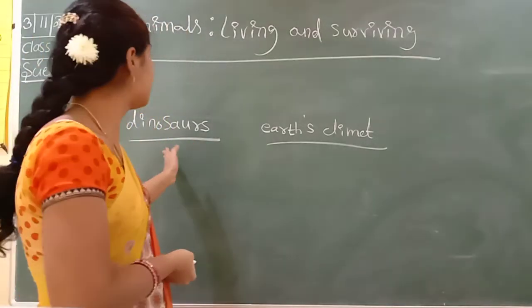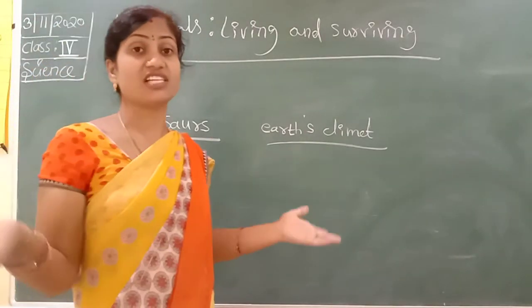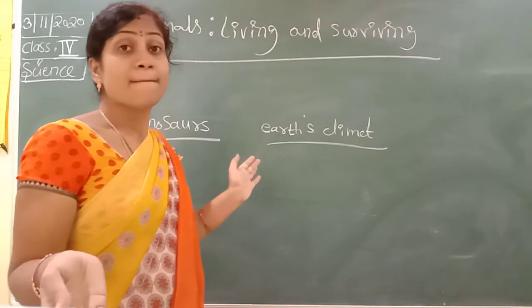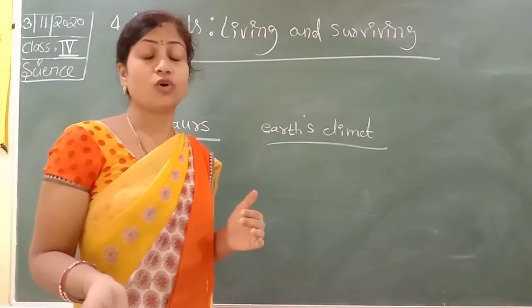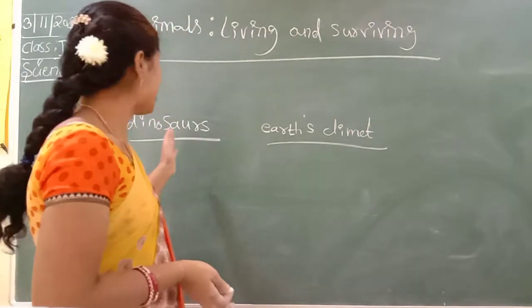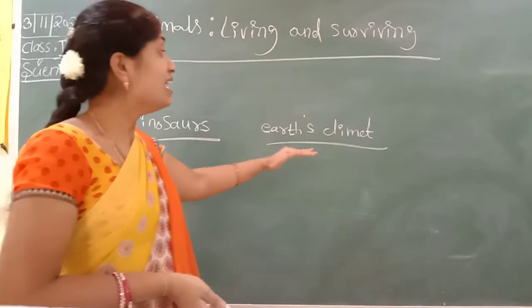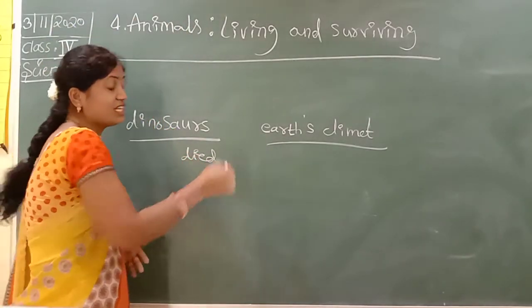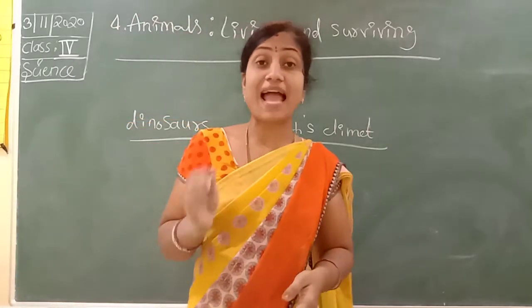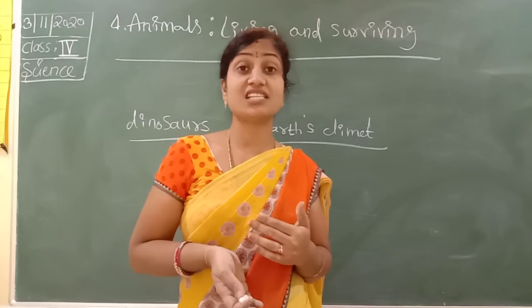Suddenly the earth's climate changed, and the dinosaurs could not live in the cold places. The earth became so cold. They could not adjust to that climate. That's why they died.